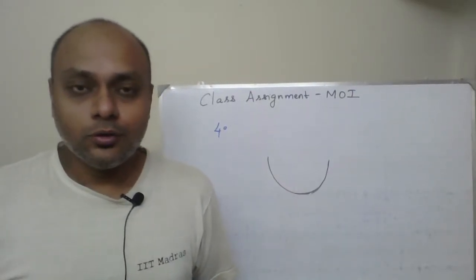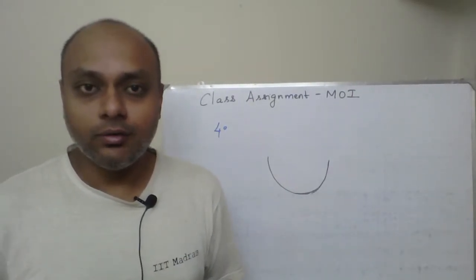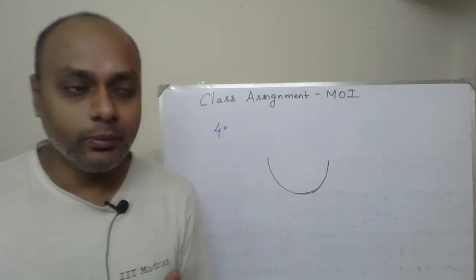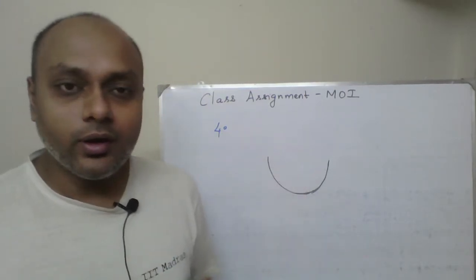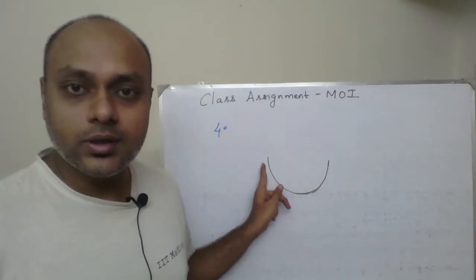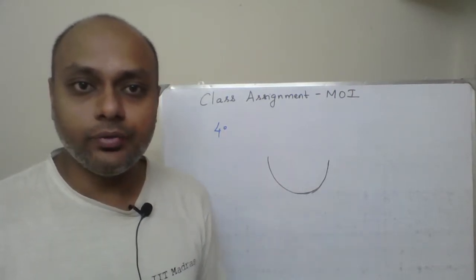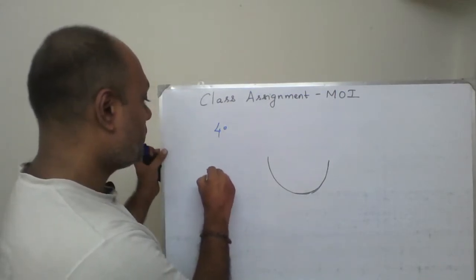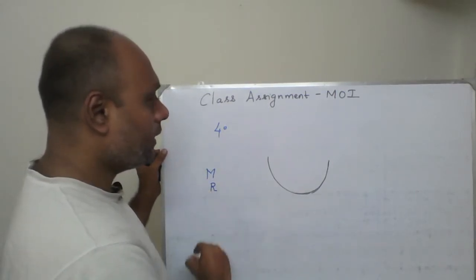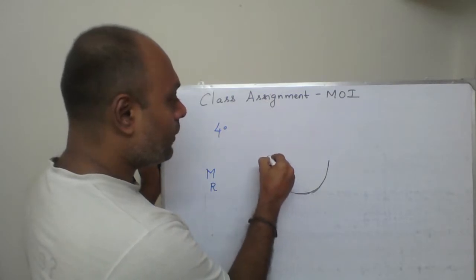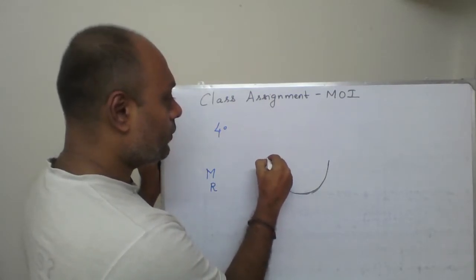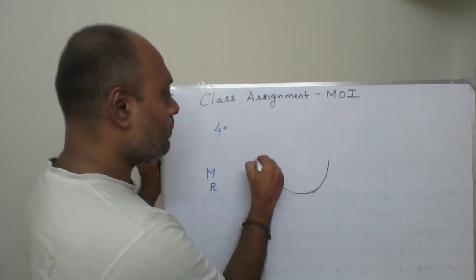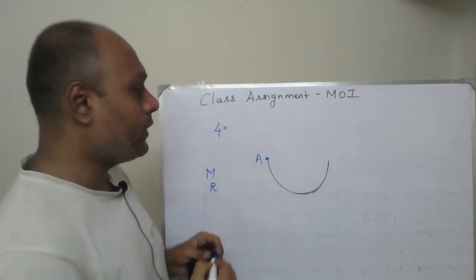Okay, so the fourth question, which was given as a class assignment. What you have here is a half ring. So that's a half ring. Mass of the half ring was given to be m, and radius for the half ring is r. So half ring of mass m and radius r. You have to find out moment of inertia about axis passing through point A and perpendicular to the plane.